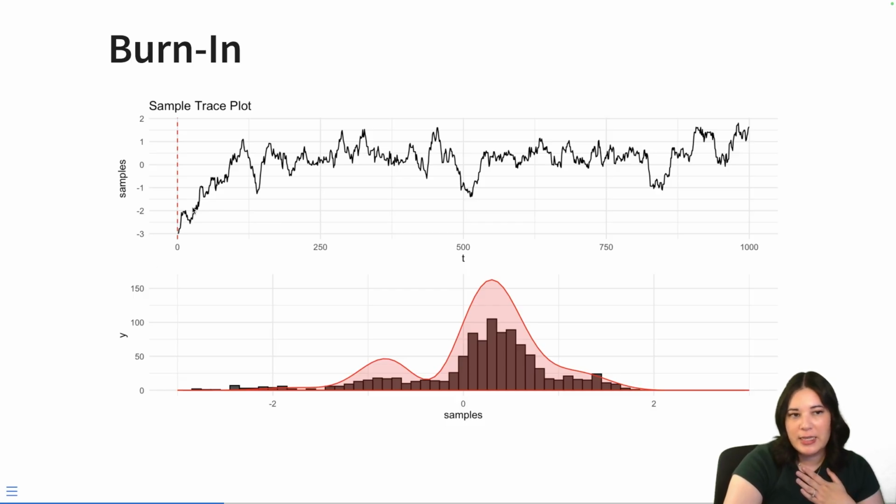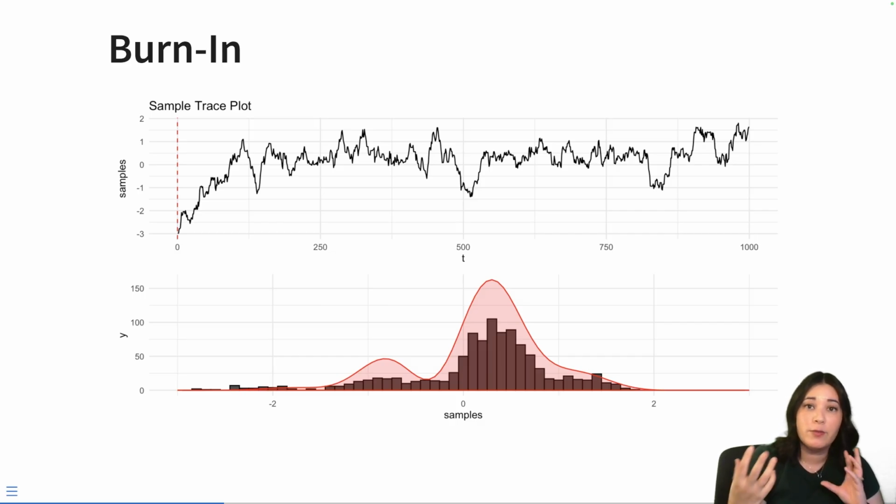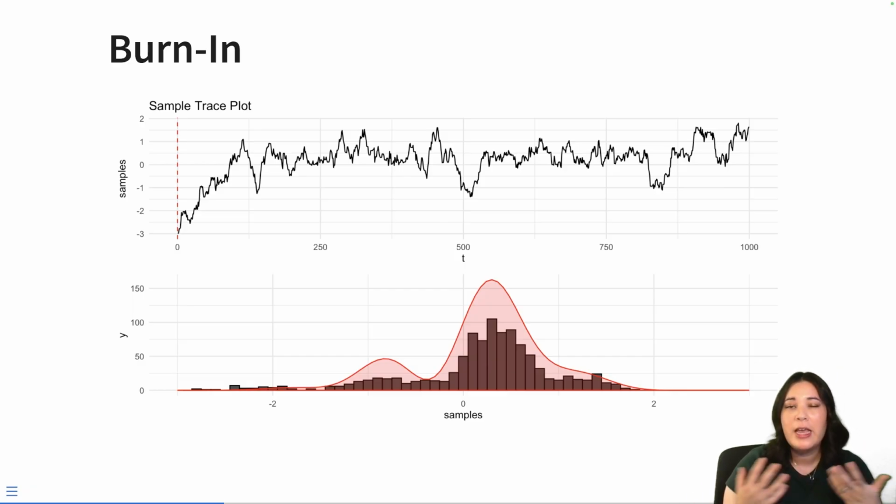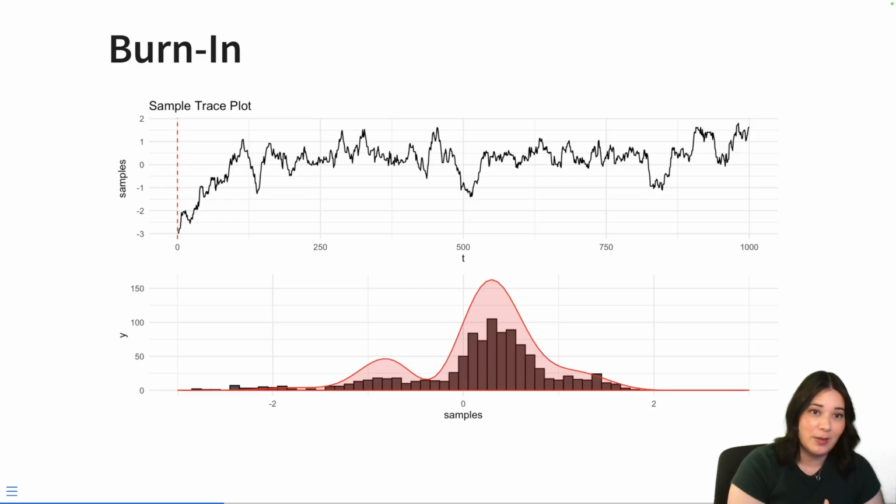And so you can see it's taking these little steps here and there to get around the values that we expect. You can see here that the average value for this distribution is maybe a little bit higher than 0, but around 0. And so it takes a little while for the algorithm to walk up there and then start sampling from these values. Of course, this looks way more complicated when we're sampling from more complicated distributions, but I think this gives you a pretty good idea of why we might not trust the initial samples that we get. Maybe we haven't converged to our target distribution yet. So maybe we're not actually sampling from that target distribution, and therefore we maybe don't want to consider those samples.